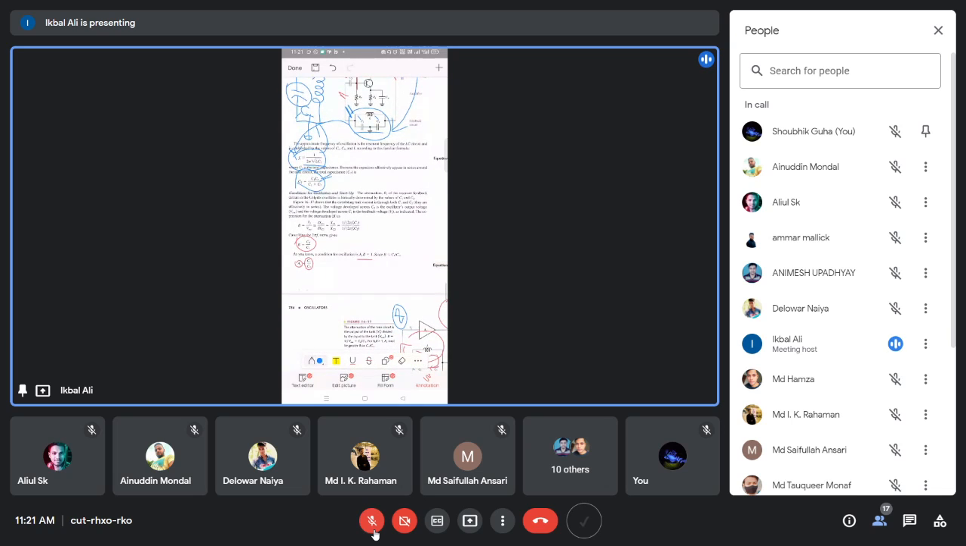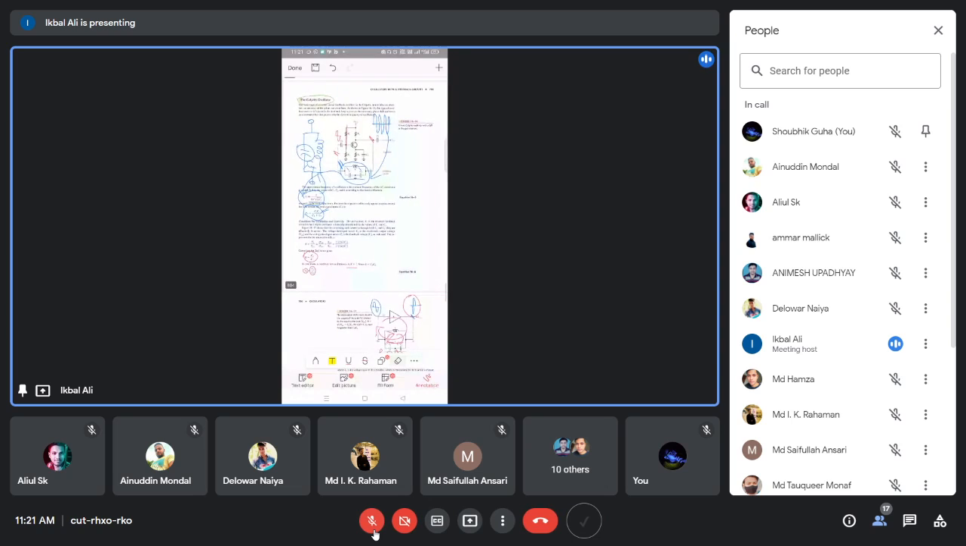What is the startup condition? Gain should be slightly greater than C1 by C2. So in a very sketchy way, we have understood this Colpitts oscillator circuit. I hope you have understood this Colpitts oscillator circuit.